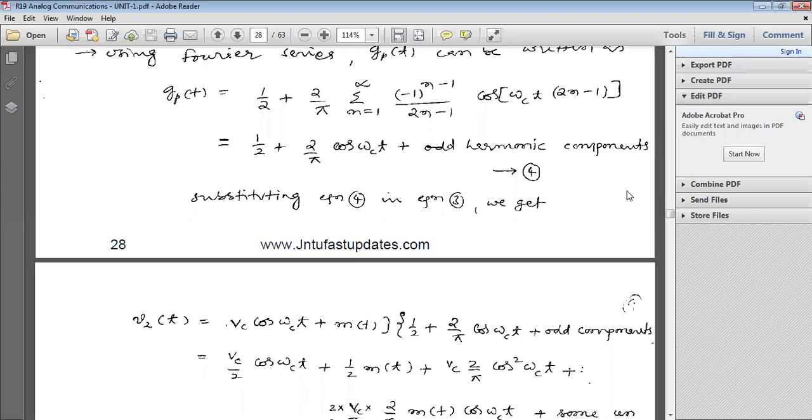Using Fourier series, Gp of t can be written as 1 by 2 plus 2 by pi sigma n equal to 1 to infinity of minus 1 whole power n minus 1 by 2n minus 1 into cos omega ct into 2n minus 1. I think already you know the Fourier series for the pulse train Gp of t.